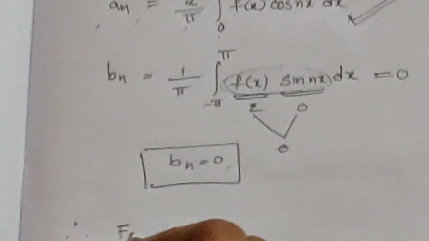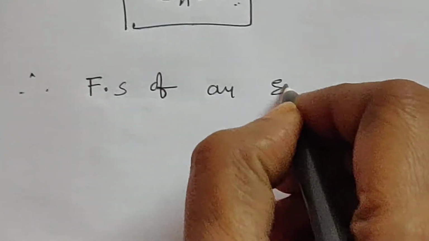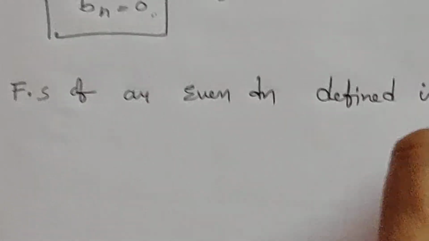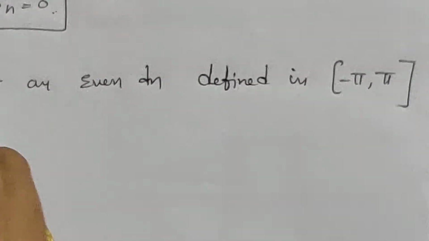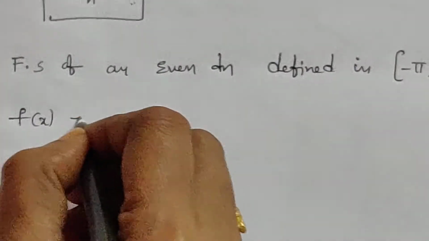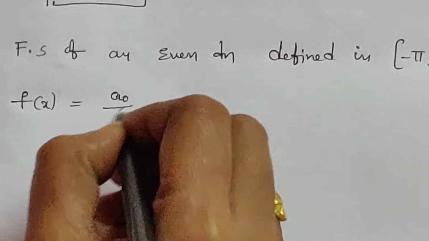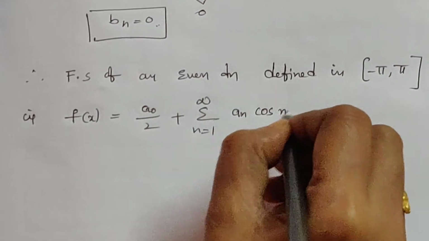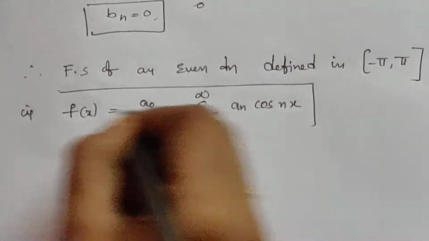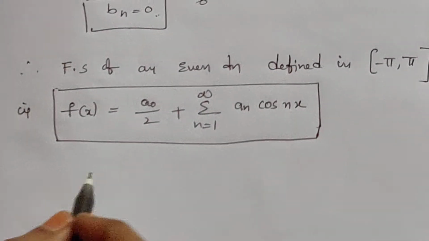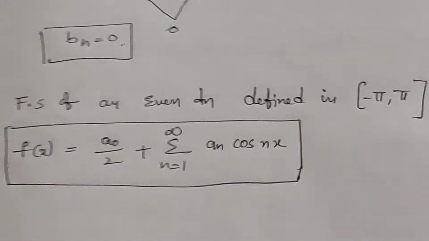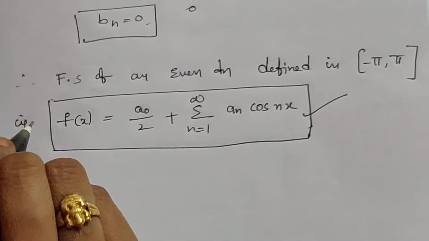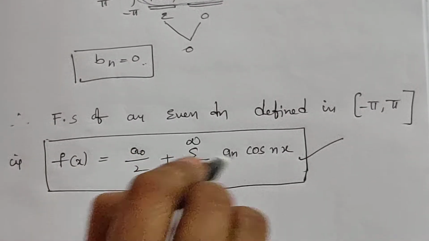Therefore, Fourier series of an even function defined in the interval minus pi to pi is f of x equal to a0 by 2 plus sigma n equal to 1 to infinity an cos nx. This is Fourier series of an even function. Means Fourier series of an even function contains only the cosine terms. Fourier series of an even function contains a0 and an terms.